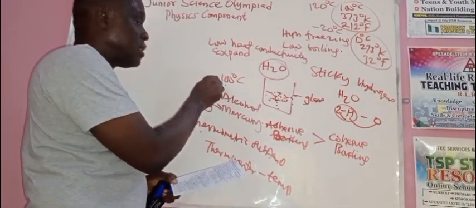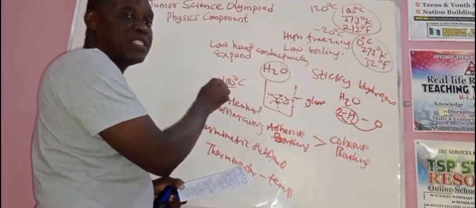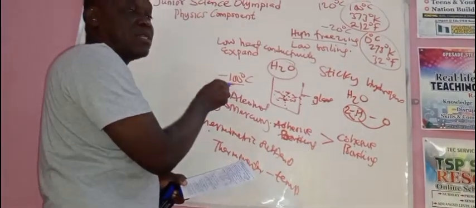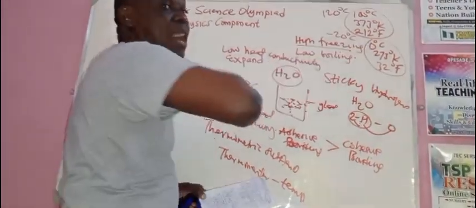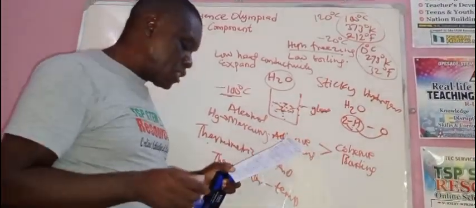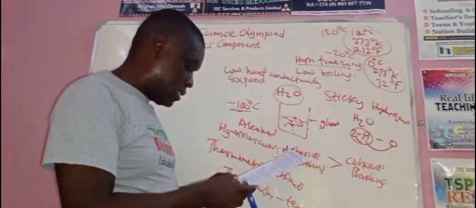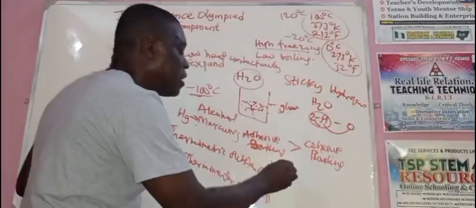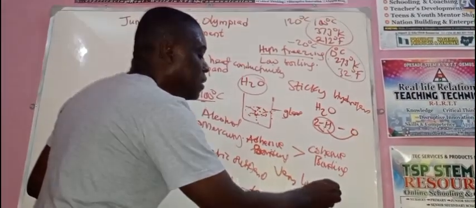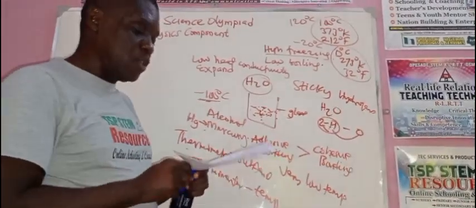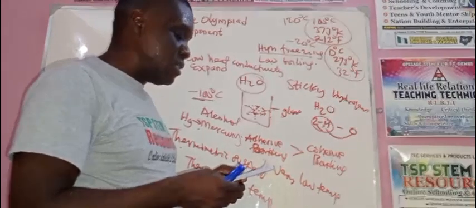Is that clear? Yes. That means that's a low what? Low freezing point. Remember, water has high what? It's minus 100 degrees, far lower than 0. Yes. It is far lower. So, do you understand? Yes. So, because of that, it is better, okay? It can measure, so it means that a thermometer that has mercury can measure very low temperature. Are you following? It can measure very low. Please take note of all this stuff.